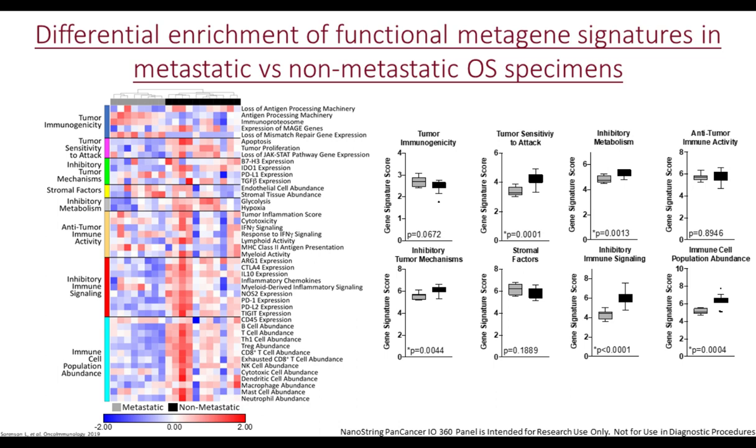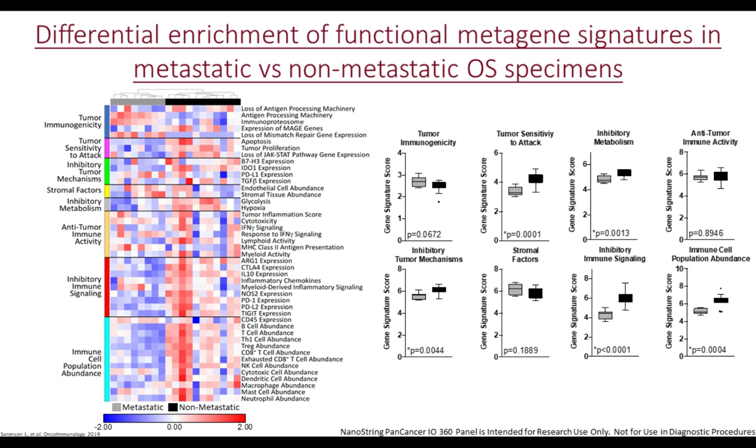We then wanted to just be able to apply statistics and see if there were any statistically significant differences between these different functional metagene signatures in metastatic and non-metastatic osteosarcomas.